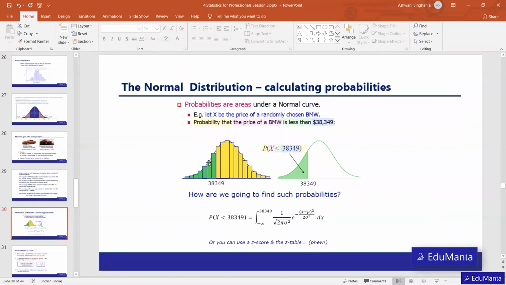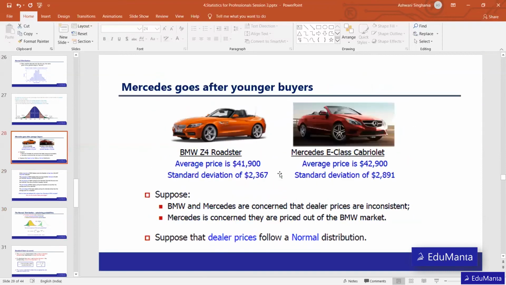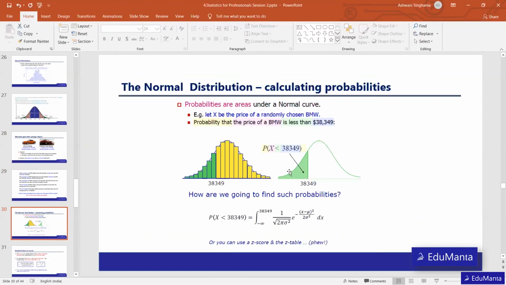So this is what the distribution is going to look like. We know that the average price is 41,900 and the standard deviation was 2,367. Now we need to calculate.